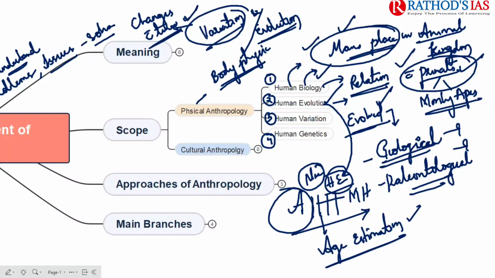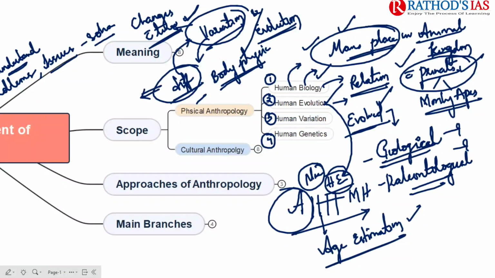Whenever changes occur with time, that is called variation. That means we are talking about differences, for example the difference between apes and Neanderthals, between Neanderthals and Homo erectus, and between Homo erectus and Homo sapiens sapiens. So variation means we are talking about what the differences are.